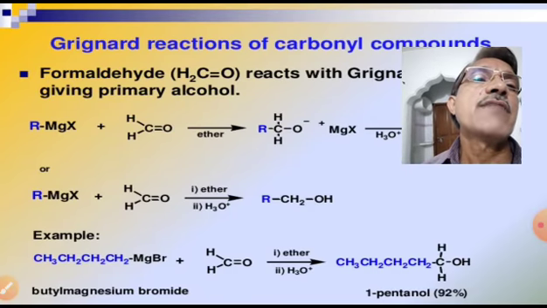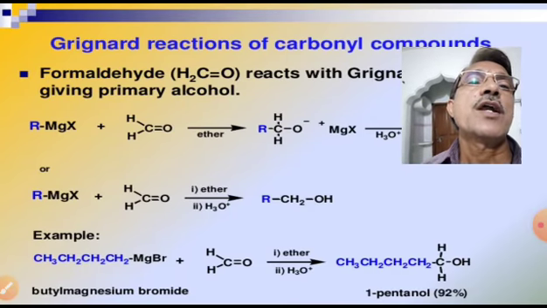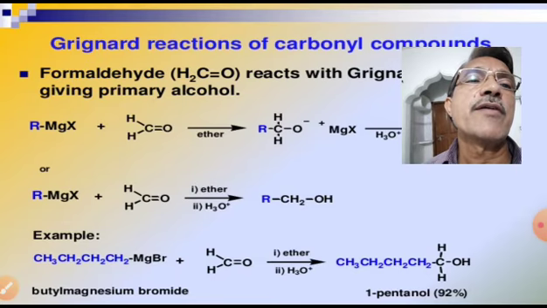Grignard reactions of carbonyl compounds. It means primary alcohols can be prepared using Grignard reagent on treating with formaldehyde. Grignard reagent on treating with formaldehyde gives a primary alcohol.